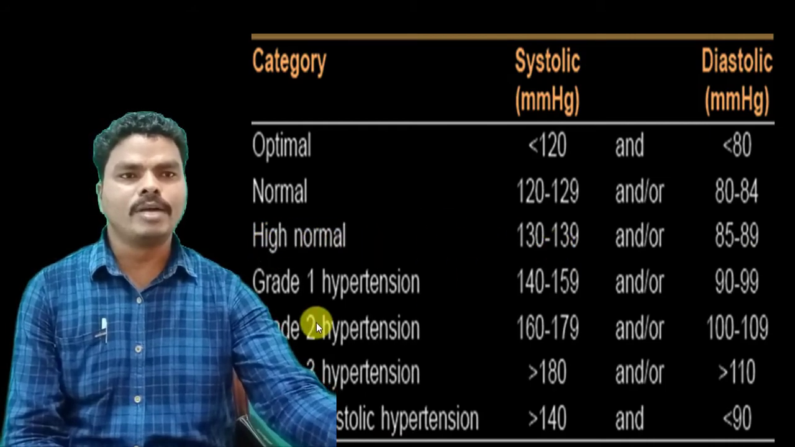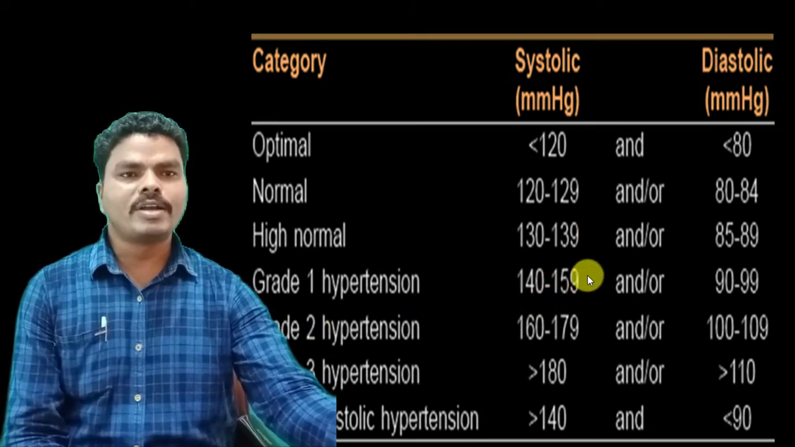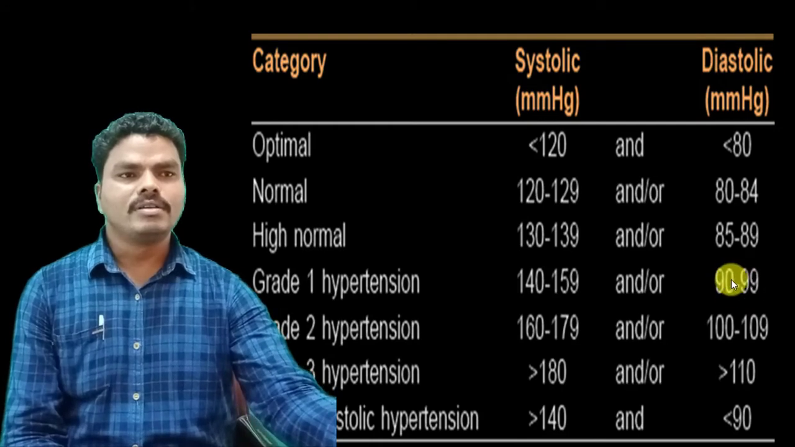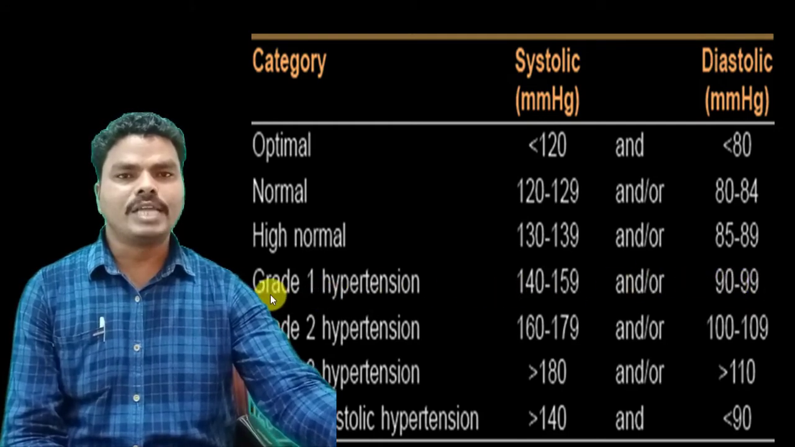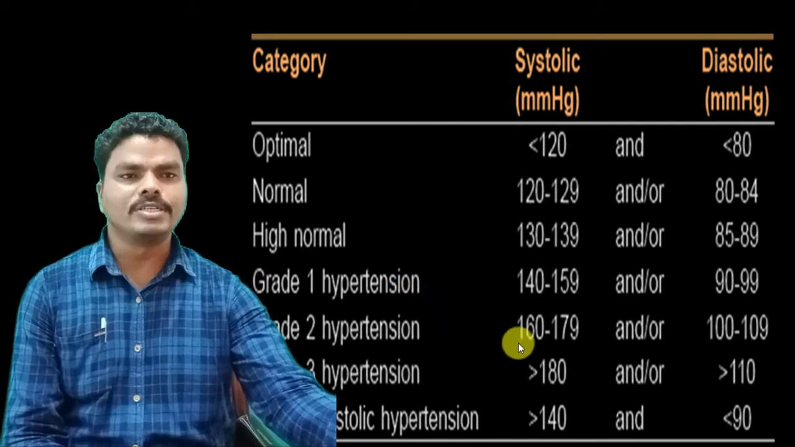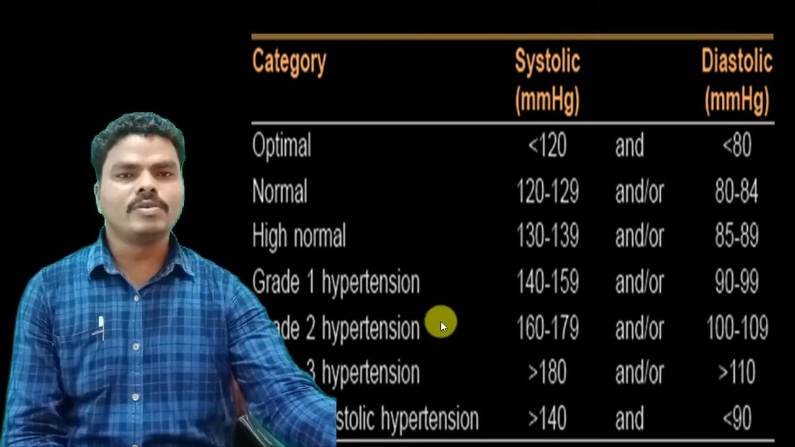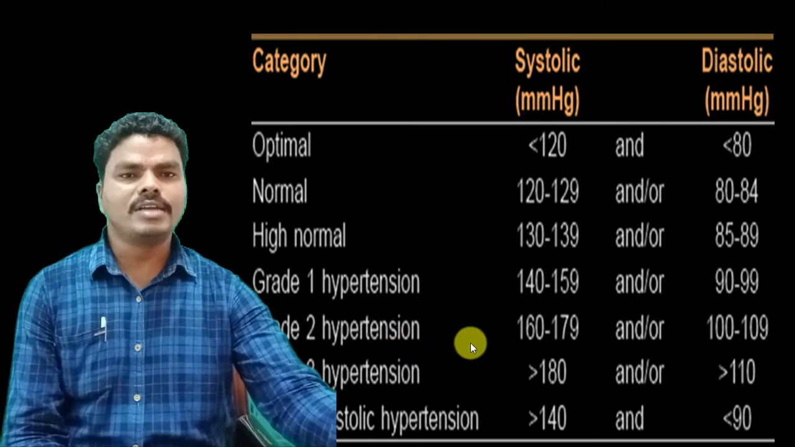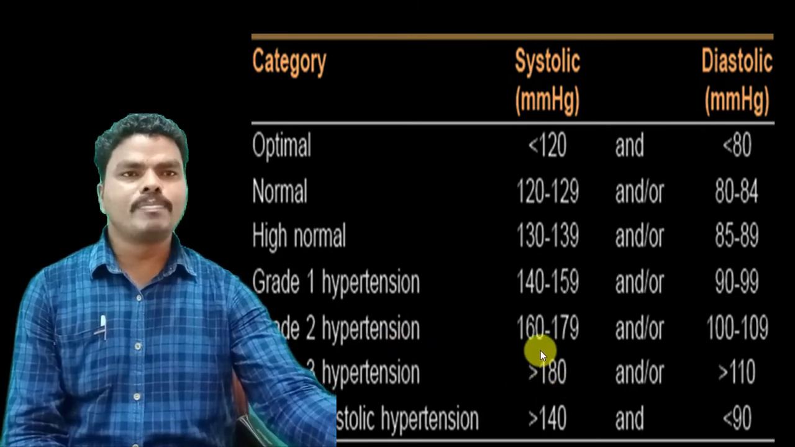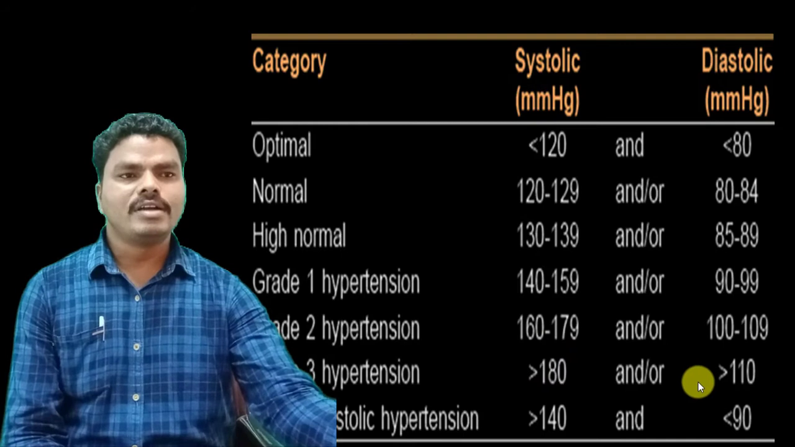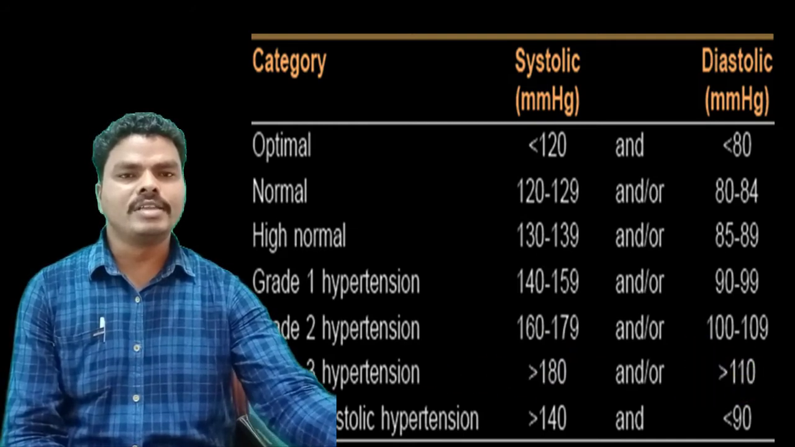If the systolic blood pressure is 140 to 159 and the diastolic blood pressure is 90 to 99 mmHg, then that condition is called grade 1 hypertension. If the systolic blood pressure is 160 to 179 and the diastolic is 100 to 109, that condition is called grade 2 hypertension. And if the systolic blood pressure is greater than 180 and the diastolic is greater than 110 mmHg, then that condition is called grade 3 hypertension.